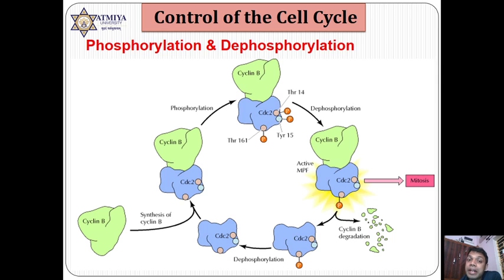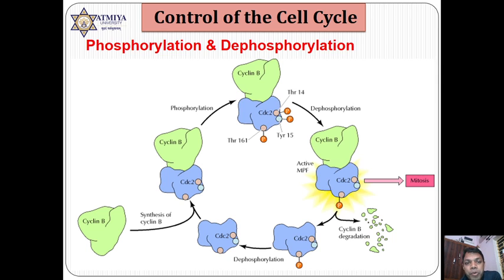Active phosphorylation is done by CAK enzyme at position 161, whereas inhibitory phosphorylation occurs at threonine 14 or tyrosine 15 position. Now, if 14 and 15 are phosphorylated by Wee1 kinase enzyme, they are inhibited. It means if the 14 or 15 position is phosphorylated, this whole MPF is inactivated. Now this MPF will remain inactive in the G2 phase once the cell reaches the checkpoint.